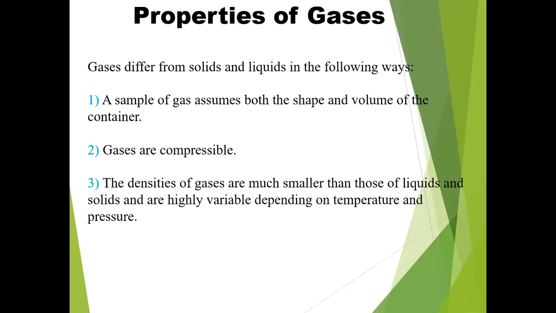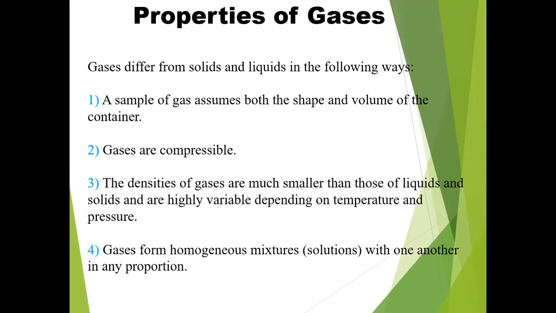Thirdly, the density of gases is much smaller than that of liquids and solids and is highly variable depending on temperature and pressure. Fourth, gases form homogeneous mixtures or solutions with one another in any proportion.